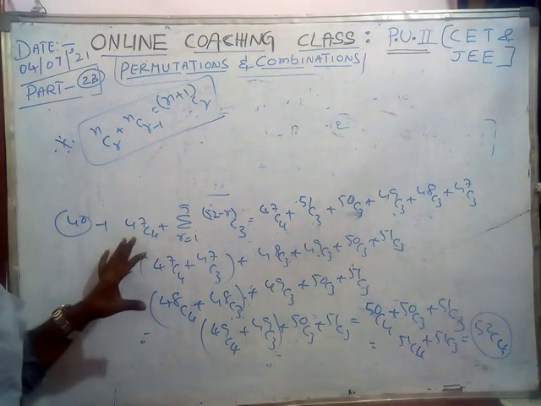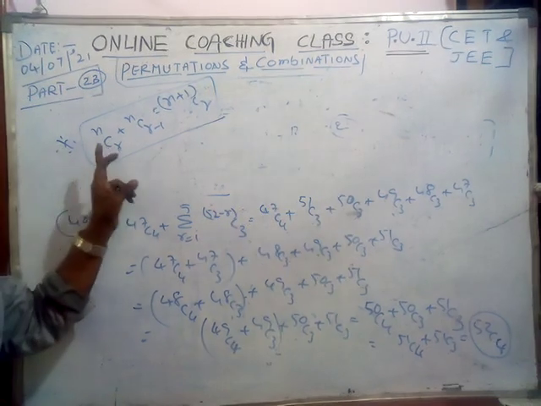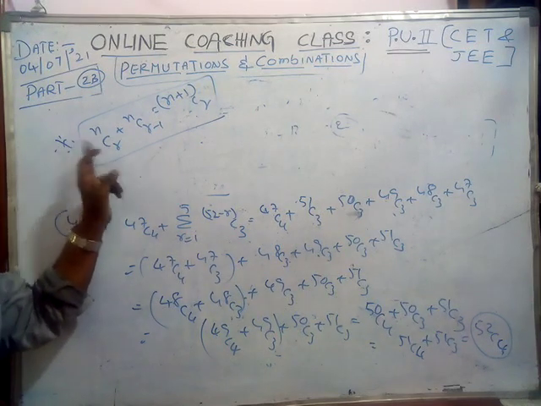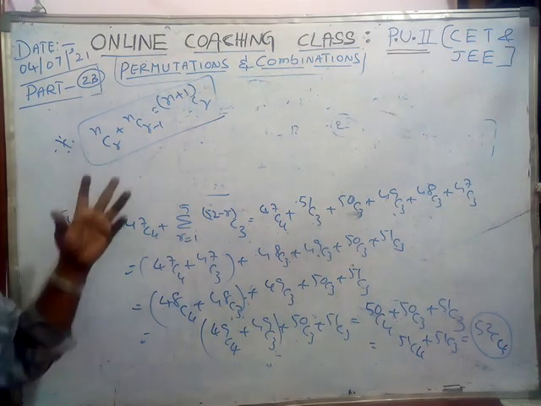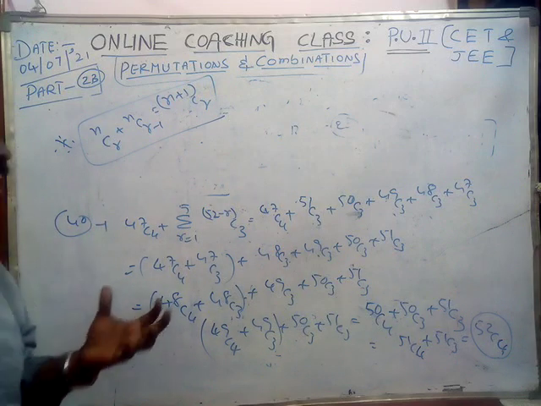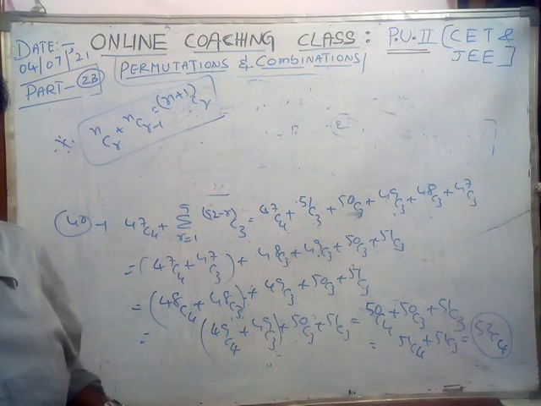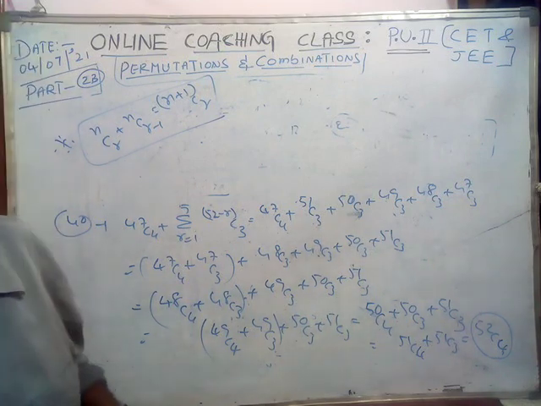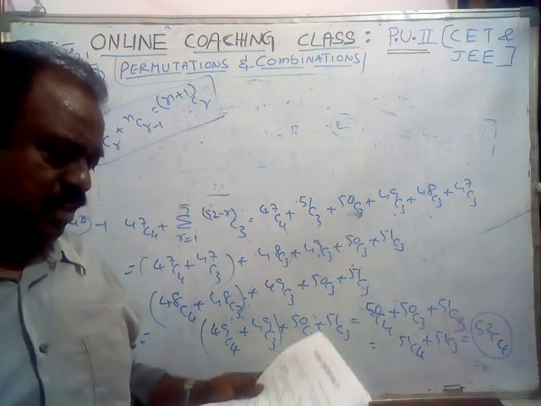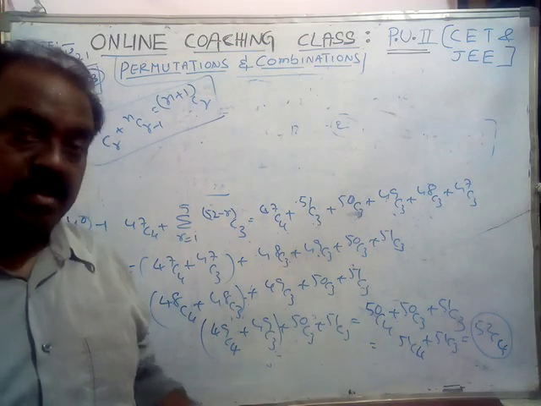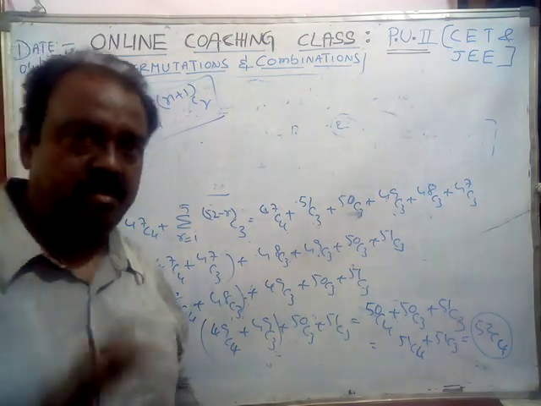Like that, you have to do it. Here the main formula is this one: NCR plus NCR minus 1. Okay? That is the main formula. Okay? Next, the remaining I will start in the next class. Okay, thank you.